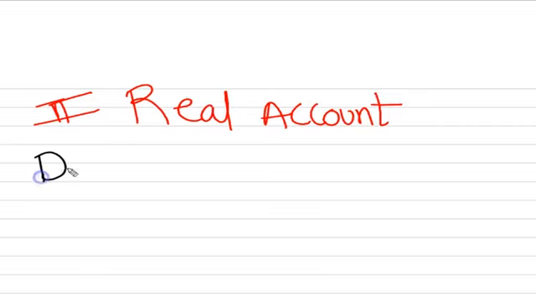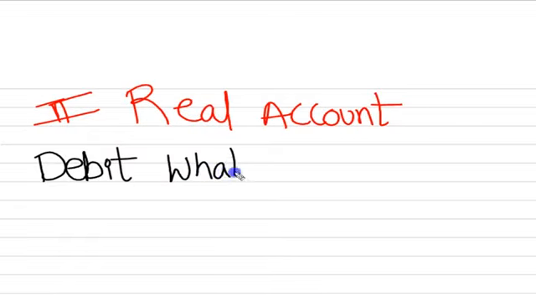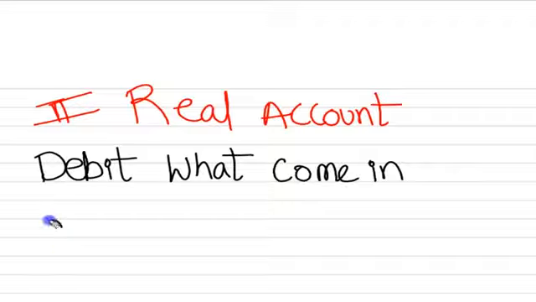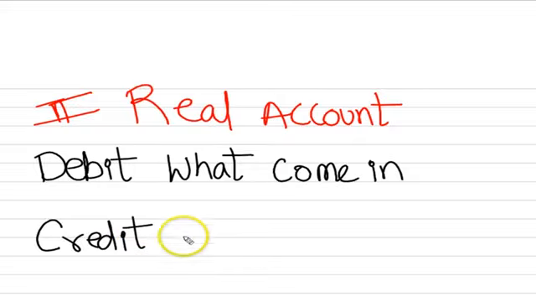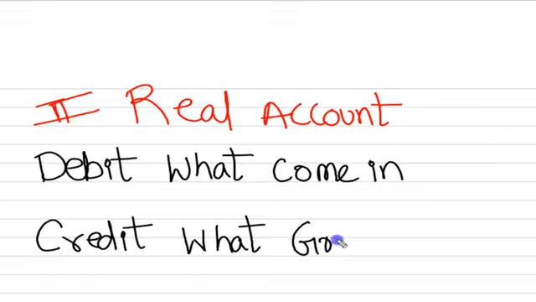It is nothing but: debit what comes in, and credit what goes out. Debit what comes in, credit what goes out. So this is the golden rule which we apply whenever we are dealing with any real account.